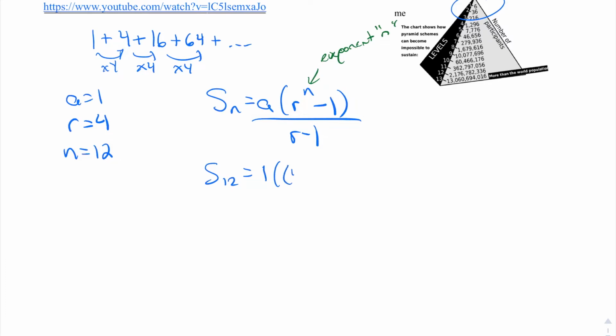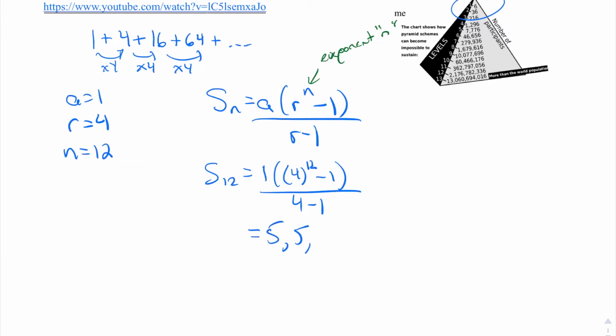And the 1 is by itself. So if we sub this in, this one's not too bad. So I've got the sum of 12 terms in this sequence. A is just 1. R is 4. And so we can plug that all in.